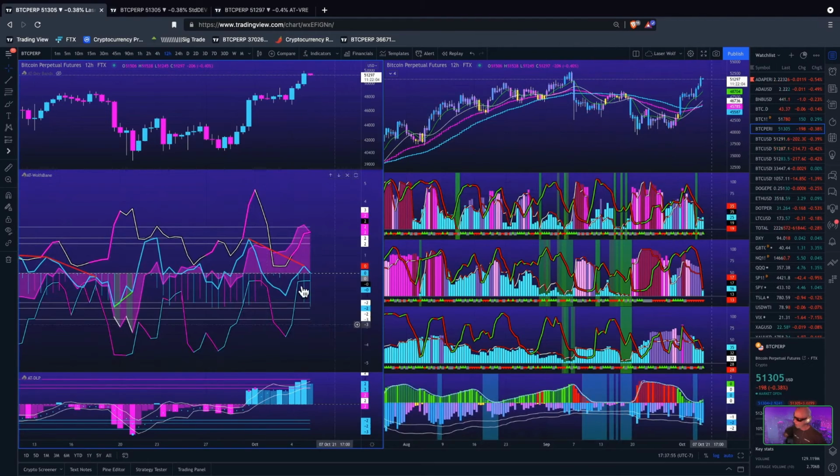Let's go up to the 12 hour. Bear divergence once again, not on the Z-score. You can see the pink area, right? Got higher highs on price action, higher highs on the Z-score of log returns. But the returns oscillator, bear div, right? Lower high on the returns oscillator. Did print, you can see the red line.